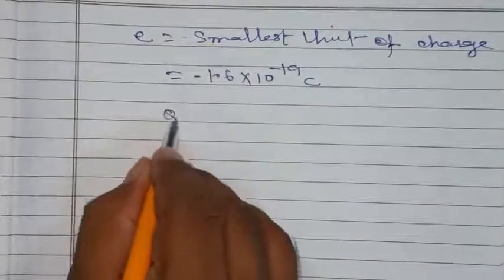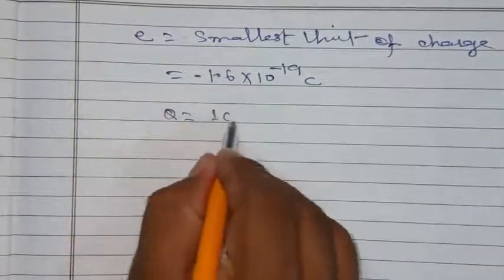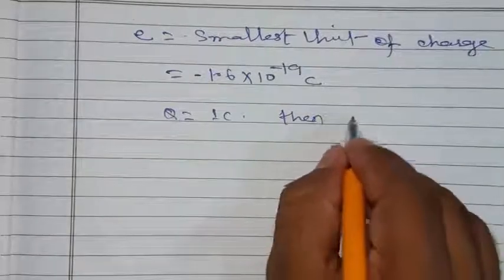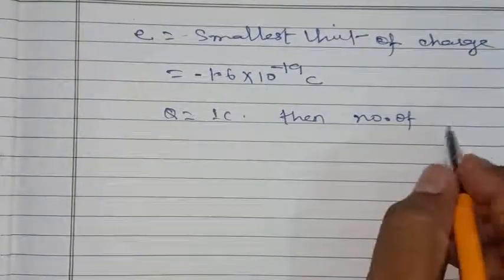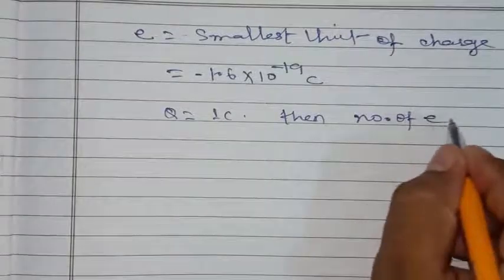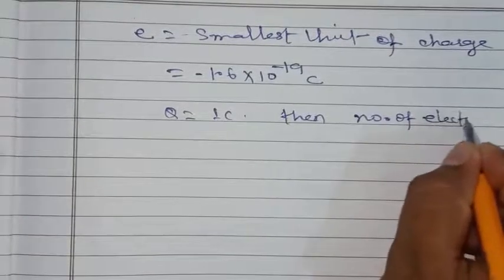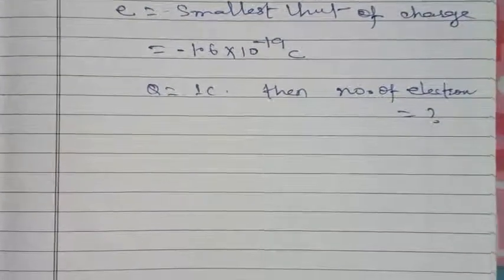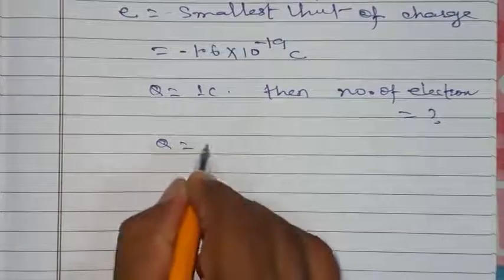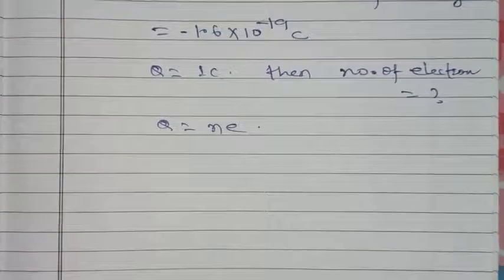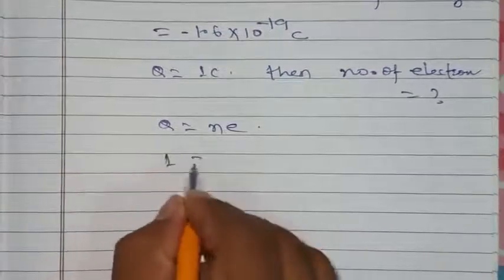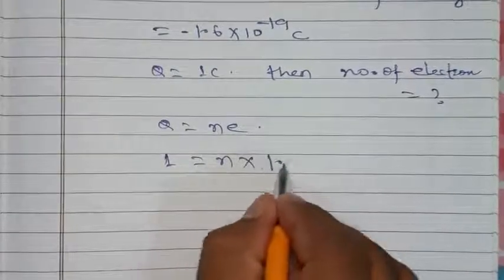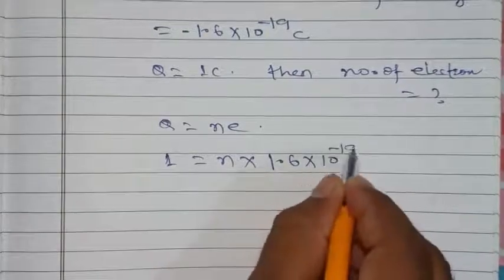For Q equal to 1 coulomb, the number of electrons is equal to what? Q equal to N into E. We put Q equal to 1 coulomb and we have to find the value of N, and the charge of the electron is 1.6 into 10 to the power minus 19.